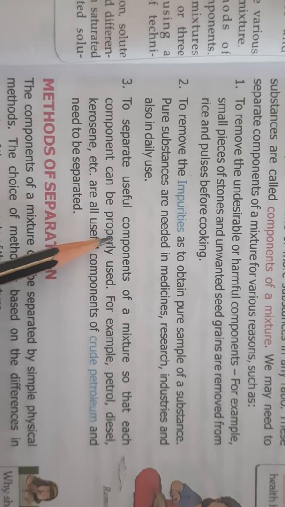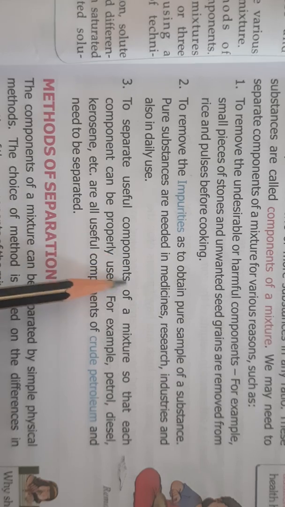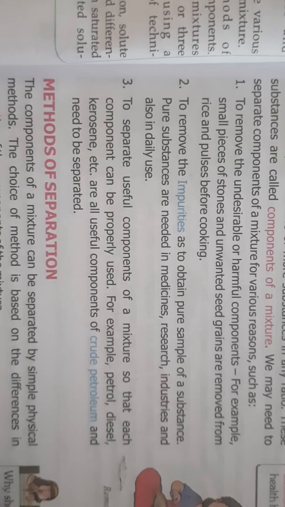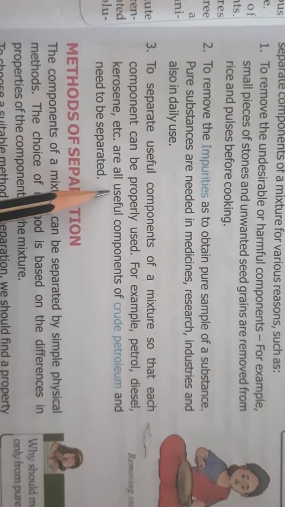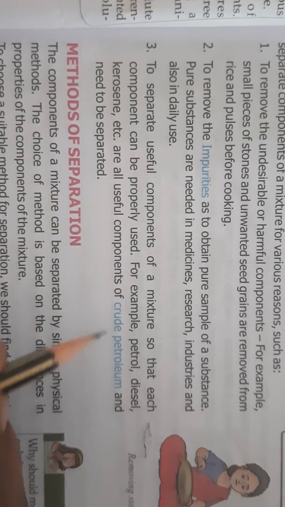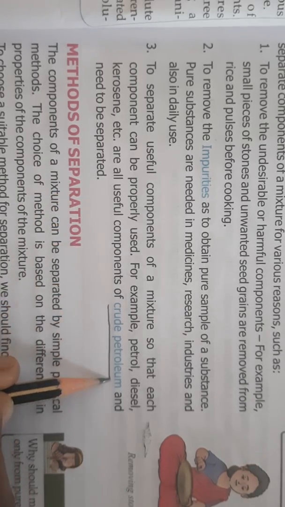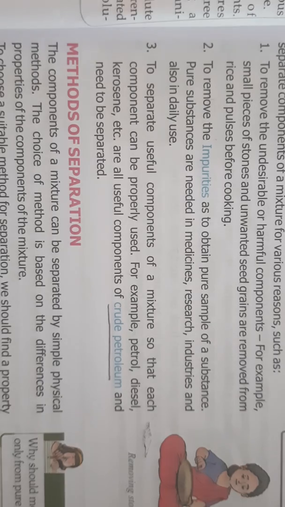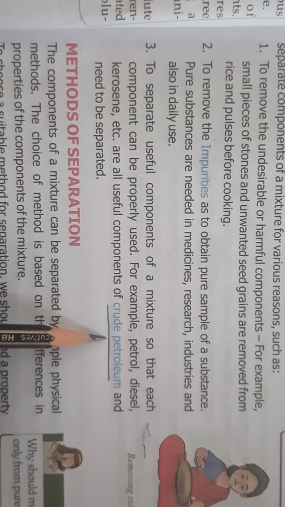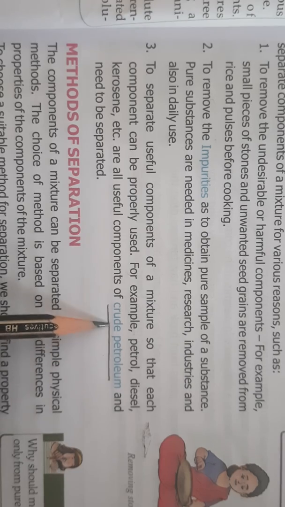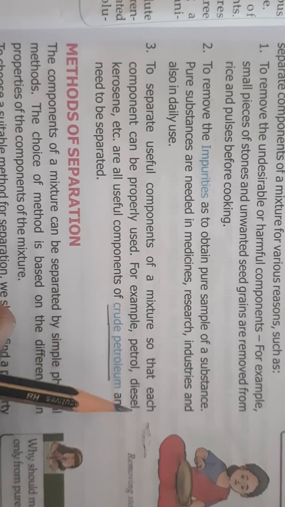Separation is again important so that you can take out the useful component. For example, petrol, diesel, kerosene. What are these? These are important useful substances from crude petroleum. What is crude petroleum? Crude petroleum is crude oil, unrefined oil. You cannot use crude petroleum as it is. Crude petroleum contains many things. So from crude petroleum they take out petrol, diesel, kerosene.